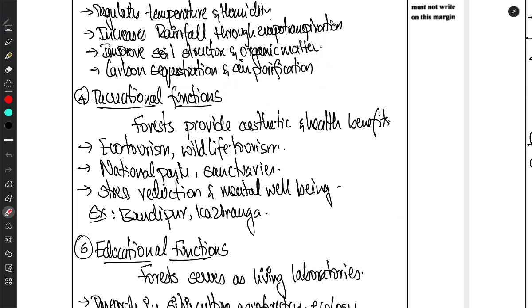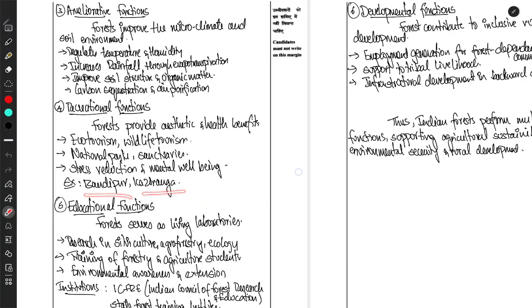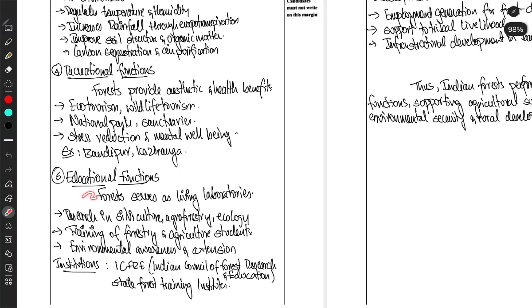Then recreational functions. Forests provide aesthetic and health benefits, like ecotourism, wildlife tourism, national parks and sanctuaries. They also help in stress reduction and mental well-being. For example, you can mention Bandipur and Kaziranga National Parks. Next come the educational functions.